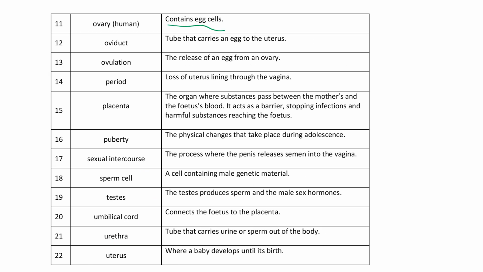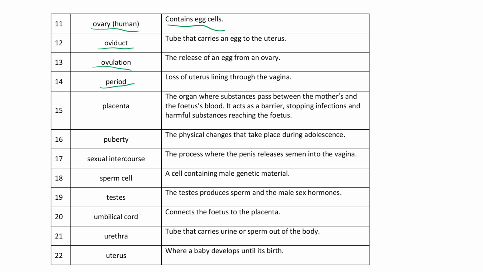Contains egg cells, that's the ovary. The tube that carries an egg to the uterus, oviduct, okay, or sometimes called the fallopian tube. The release of an egg from the ovary, so once every 28 days, in theory, is ovulation. Loss of uterus lining through the vagina, okay, so again, once every 28 days, in theory, is a period.